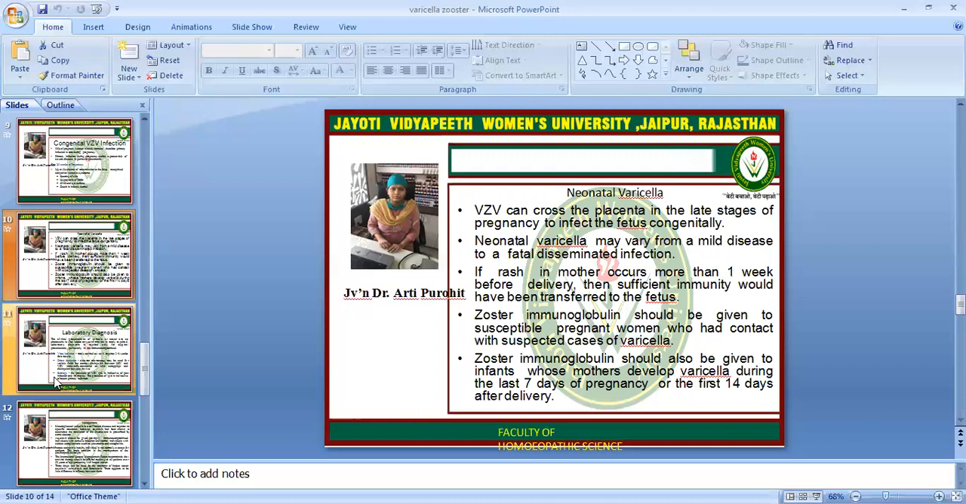If the rash in the mother occurred more than 1 week before delivery, then sufficient immunity would have been transferred to the fetus. Zoster immunoglobulin should be given to susceptible pregnant women who have had contact with suspected cases of varicella. Zoster immunoglobulin should also be given to infants whose mother developed varicella during the last 7 days of pregnancy or the first 14 days after delivery.